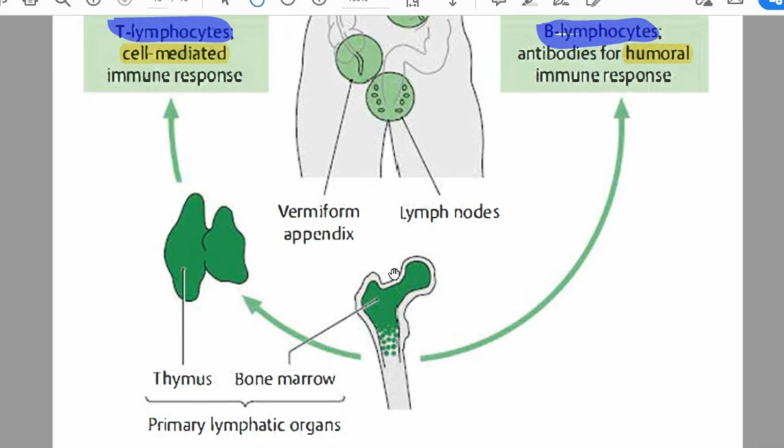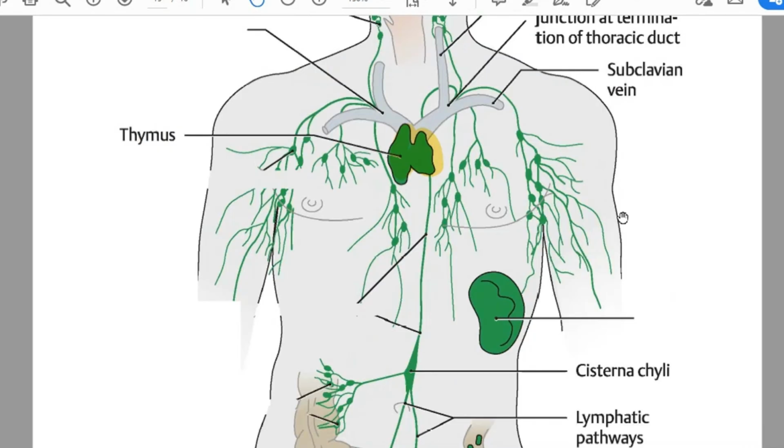So from the bone marrow, T cells migrate into the thymus. In the thymus, antigen-independent proliferation happens. They study whom they must not kill. They study your own antigens, your own genetic information.